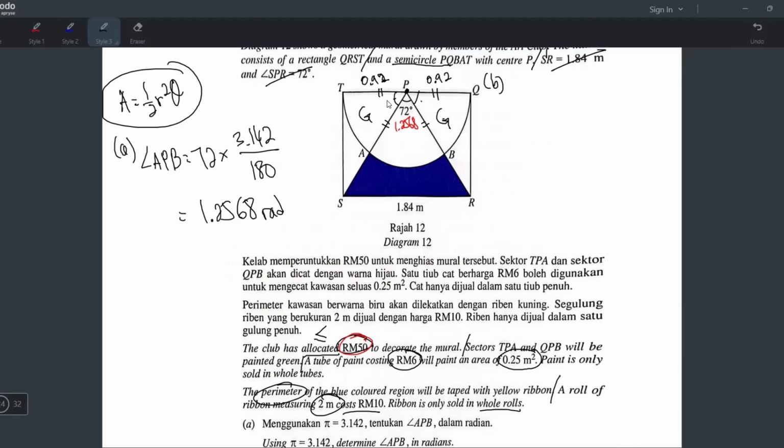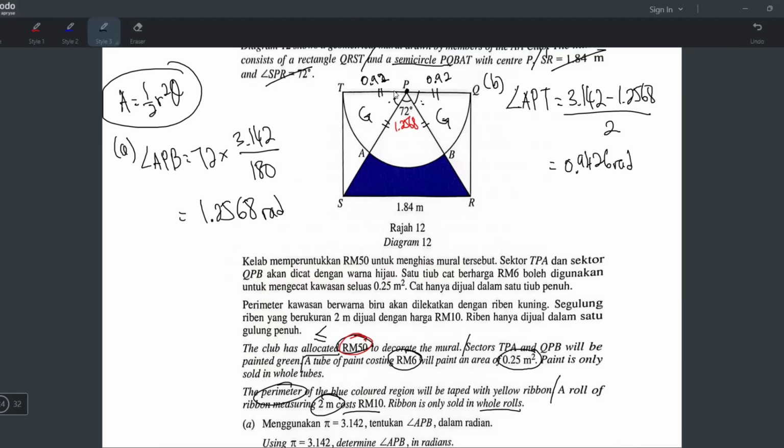Okay, how to find the angle? Okay, very easy, just take 180 minus 72 and then bahagi 2. But later you want your theta in radians, so I will do it fast. I will do it like this. Angle APT. I will take 180 minus 72, but instead of taking 180, I'll take 3.142. Because we all know 180 degrees in radian is pi. So it's 3.142 lah. Minus the 1.2568, like that. And then divide by 2. And then you will get 0.9426 radian.